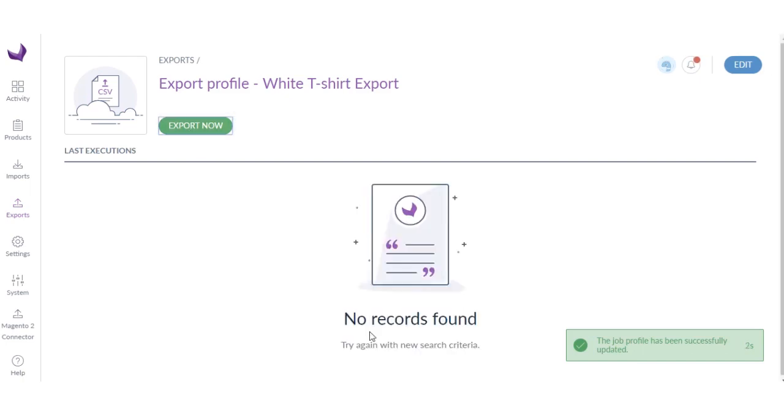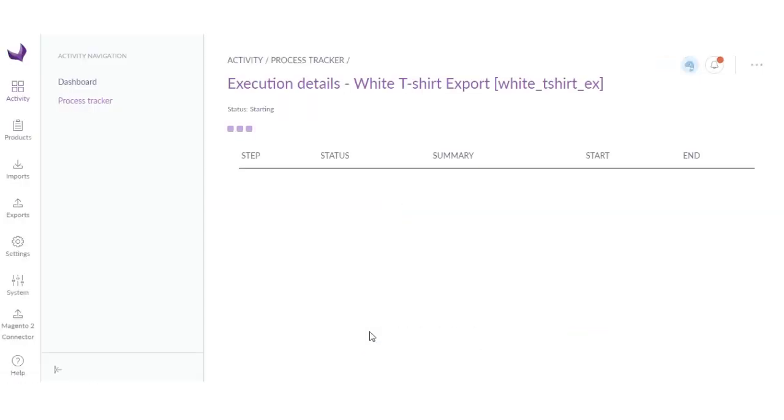Now click export now. You can see all the execution information, like it will be exporting categories, attributes, options, families. So it will take like 2-5 minutes. So let's wait for a while.